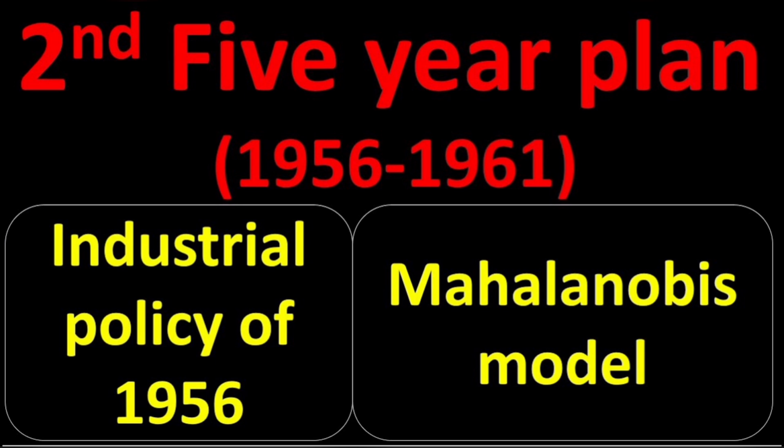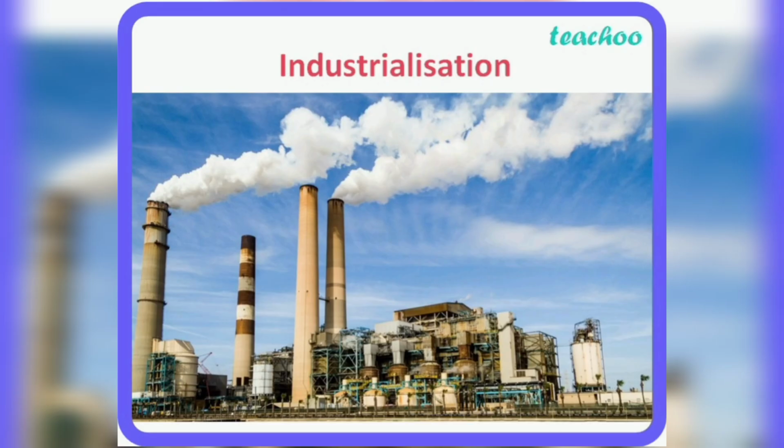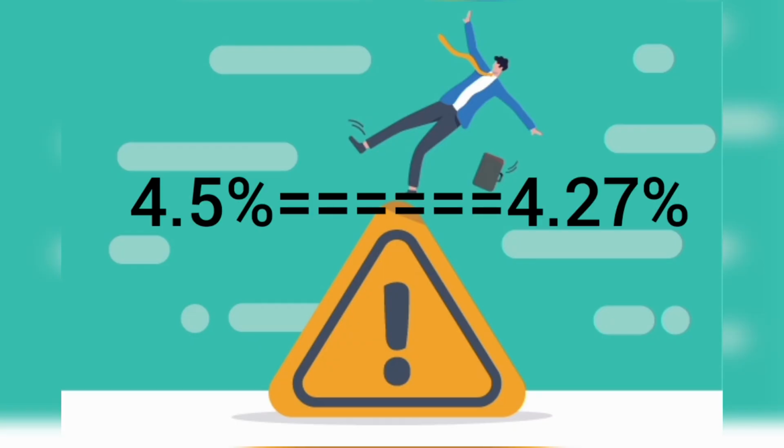It was heavily relying on greater industries. The second 5-year plan was based on the Mahalanobis model, and P.C. Mahalanobis was a statistician who founded the Indian Statistical Institute. If agriculture was the main aim of the first 5-year plan, industrialization was the main aim of the second 5-year plan. The second 5-year plan was a failure as 4.5% growth was targeted but only 4.27% growth could be achieved.